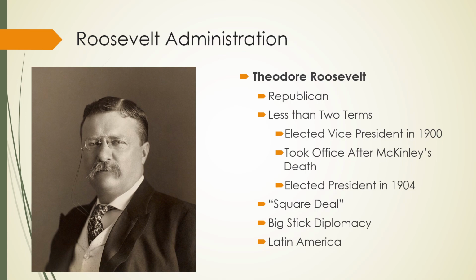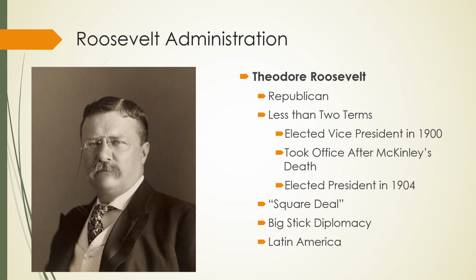All right. So Theodore Roosevelt, he's a Republican. He serves less than 2 terms. He becomes president when McKinley gets assassinated. In the 1900 election, McKinley chooses Roosevelt as his running mate. Remember, in McKinley's first term, he had a different vice president.